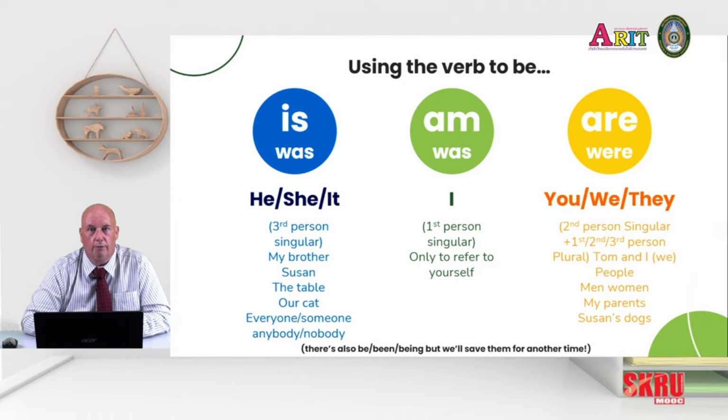So these are the versions of the verb to be. There's also the words be, been, and being, which are all versions of the verb to be. But really we'll save that for another time. Focus on is, am, are, and you can also practice the was, were with the right subject. Getting that right will help make your English sound more natural.